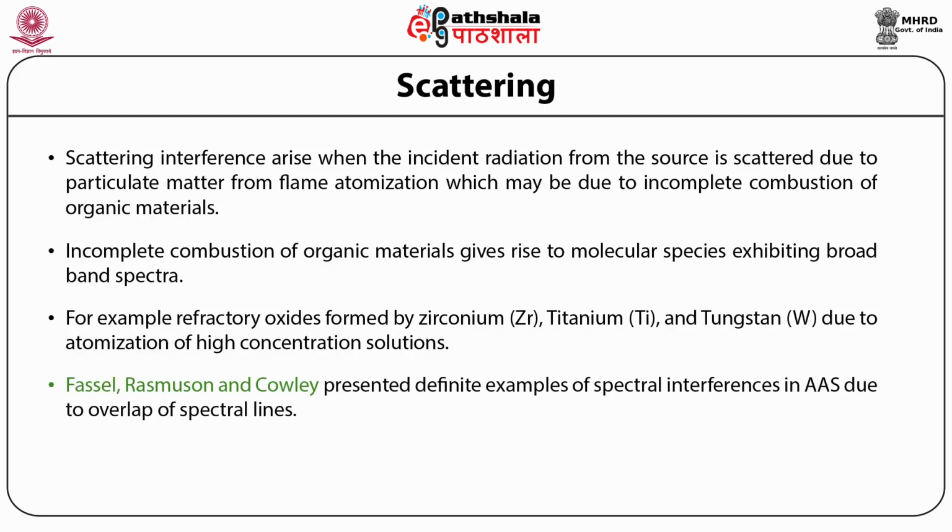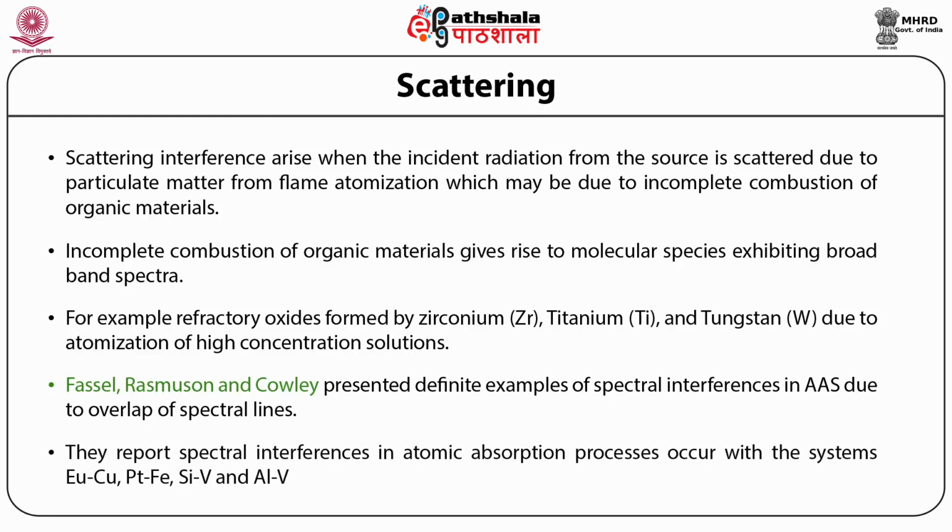Fassel, Ransom, and Cowley have presented definite examples of spectral interferences in atomic absorption spectroscopy due to overlap of spectral lines. They have reported spectral interferences in atomic absorption processes occurring with systems like iridium, copper, platinum, iron, selenium, vanadium, and aluminum and vanadium.